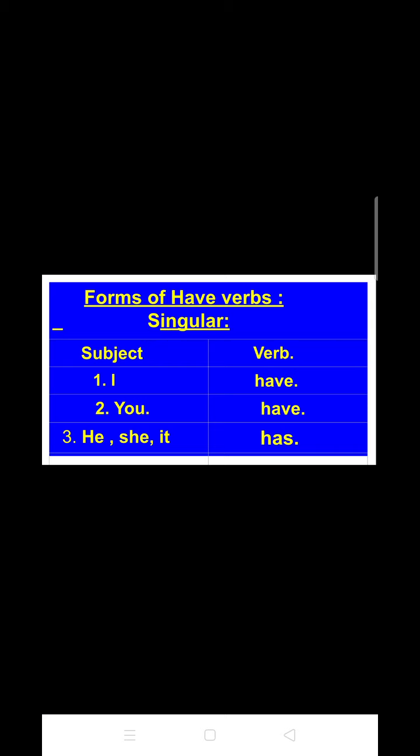Then the verb that goes with you is have. And the verb that goes with he, she or it is has. It means that with I or you, you can use the same verb, that is have, and with he, she or it you can use has.